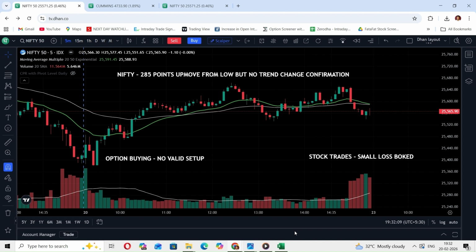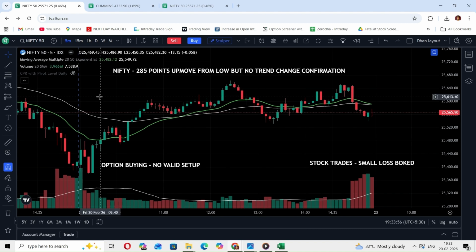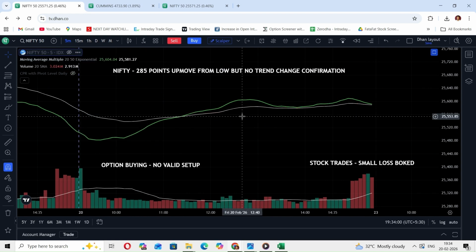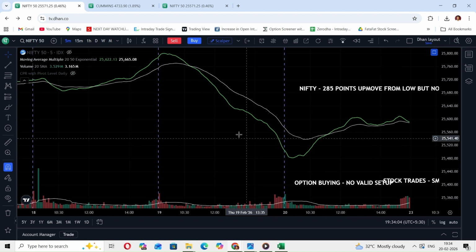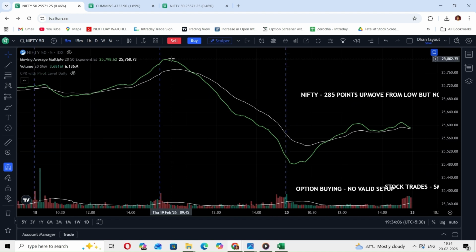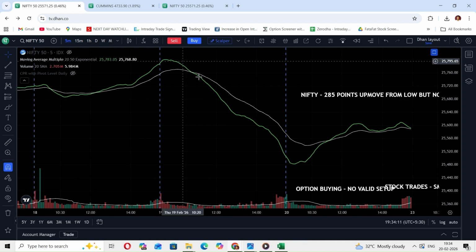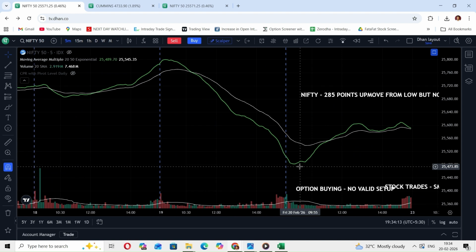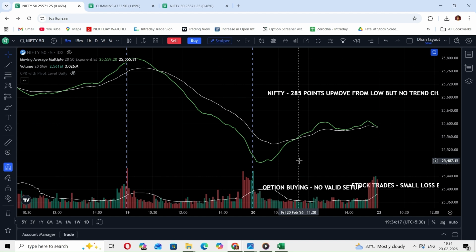Let's look at the Nifty and option charts first. First of all, let me hide these candles. Now let's see, as per the 20 EMA trend structure, this is the latest low formed, right? This was the high and this is the low. So currently Nifty is in a bearish trend, right?